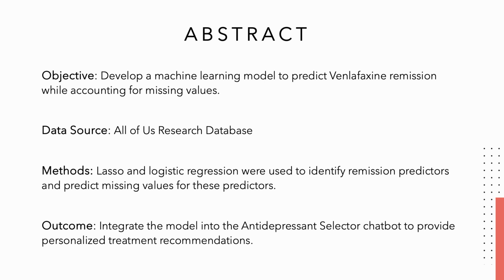The objective of the project is to develop a machine learning model to predict venlafaxine remission while accounting for missing values. The data source is the All of Us research database. The methods we used were lasso and logistic regressions, which were used to identify remission predictors and predict missing values for those predictors. Outcome: we integrated the model into an antidepressant selector chatbot to provide personalized treatment recommendations.